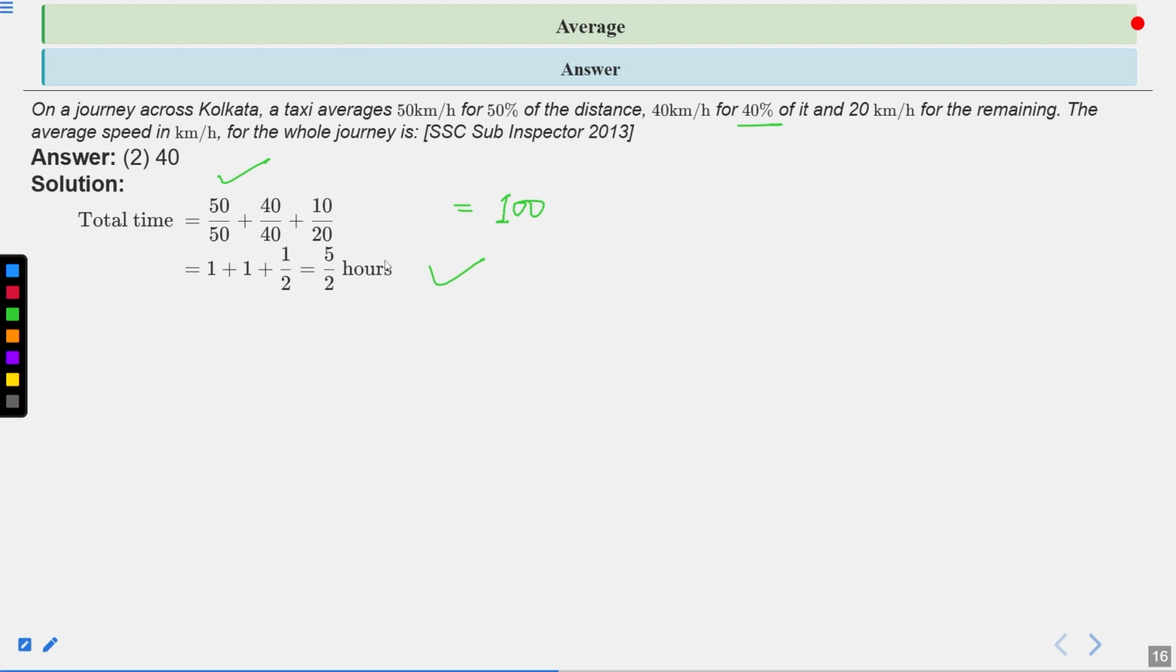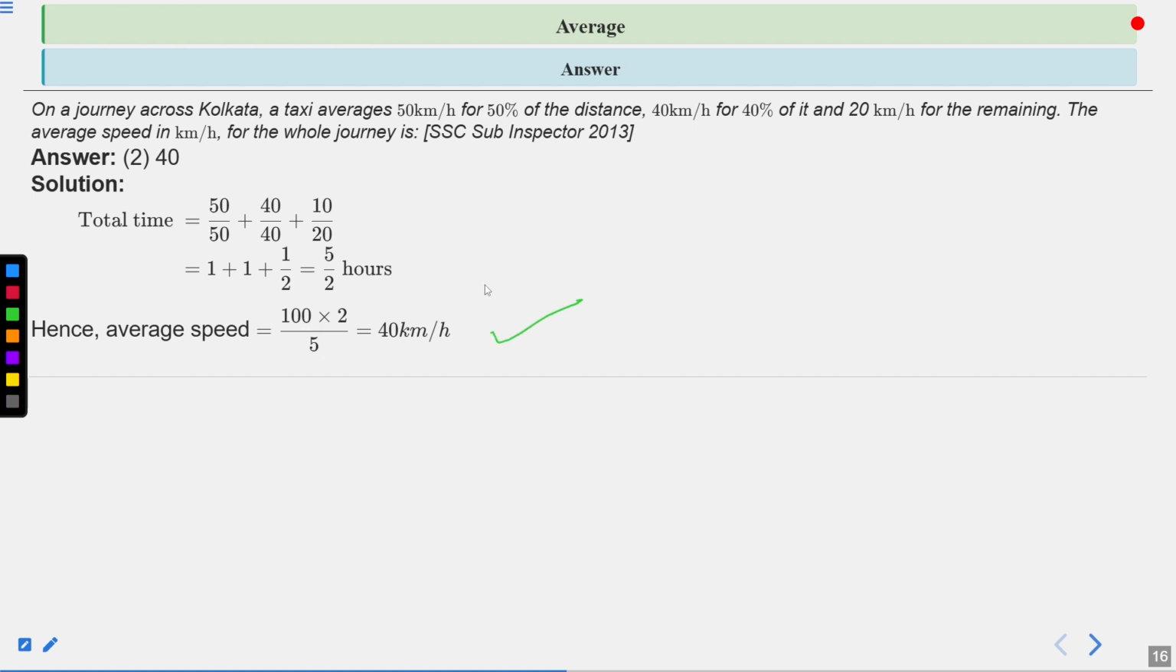Now we need to calculate the average speed. So the average speed will become 100 divided by 5 by 2, which can be written in the form of 100 into 2 by 5, which is equal to 40 km per hour. So second is the correct answer of this question. Next one.